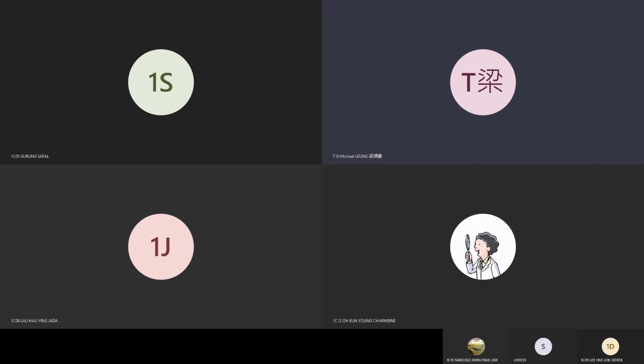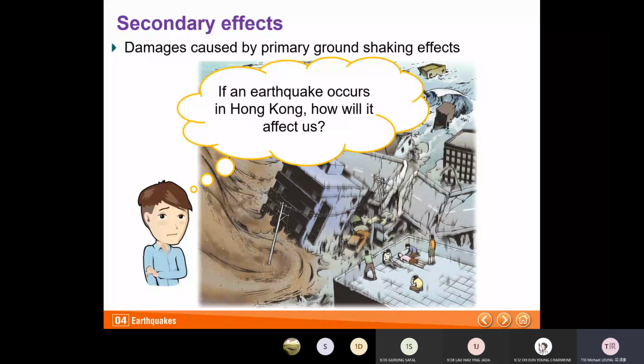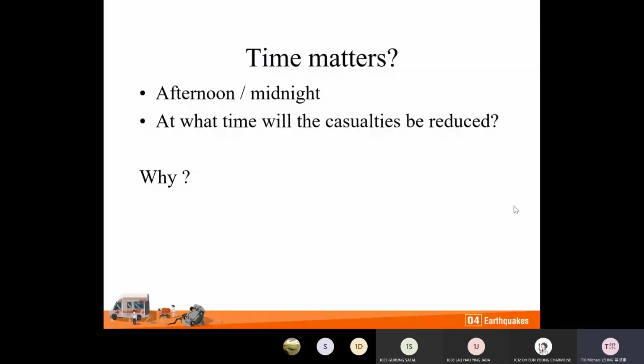So today we will conclude this lesson with this question. Does time matter when an earthquake strikes an area? If an earthquake happens in the afternoon or at midnight, will the number of casualties be reduced? Will the loss of life be reduced if an earthquake happens in the afternoon? Tell me your answer, and then why?